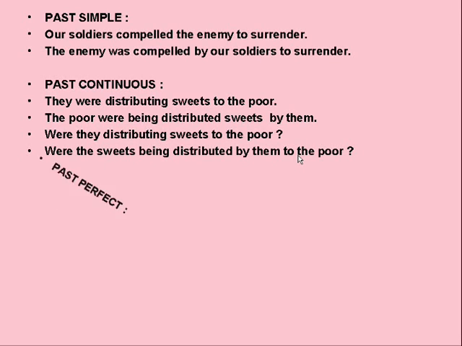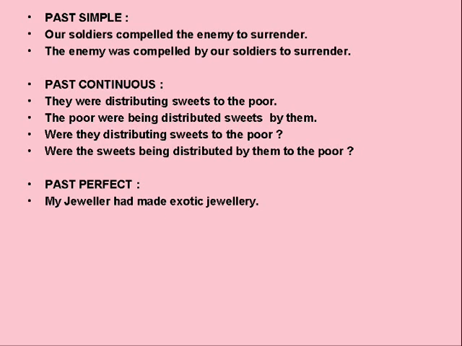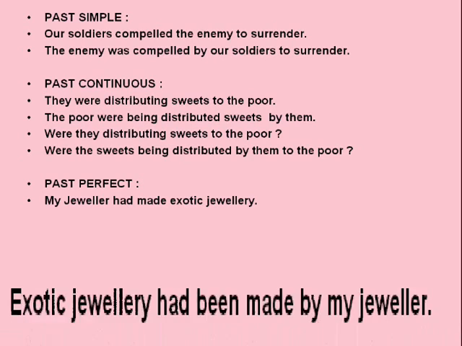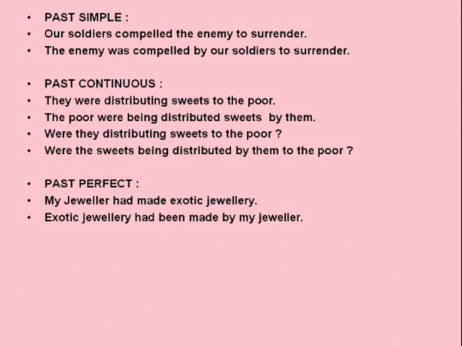Example of past perfect. My jeweler had made exotic jewelry. Jewelry was made by my jeweler. And one example of past perfect continuous. I had been teaching grammar to my students.